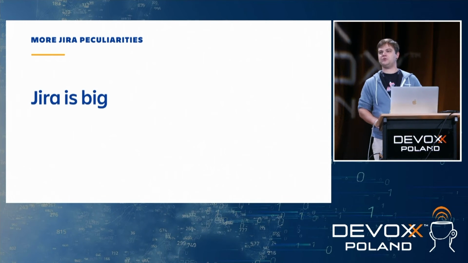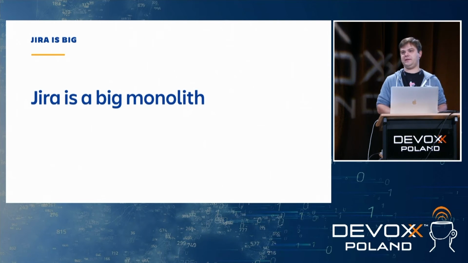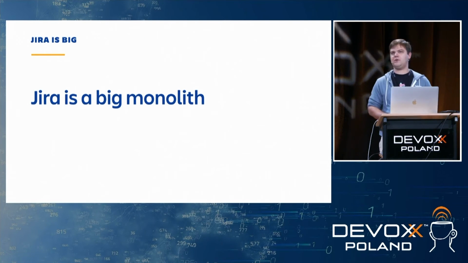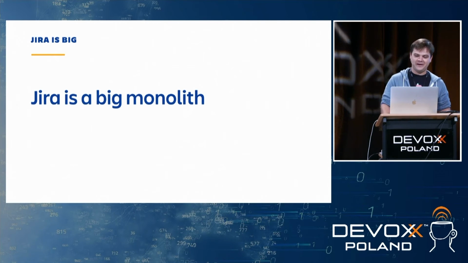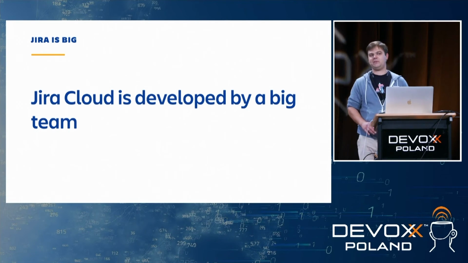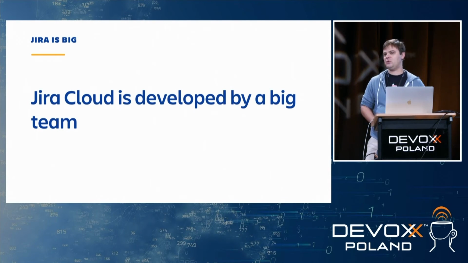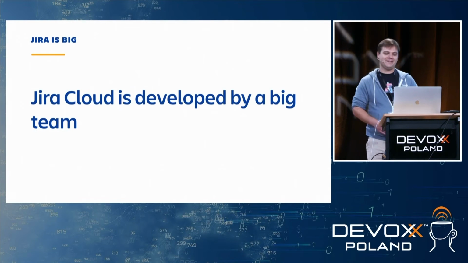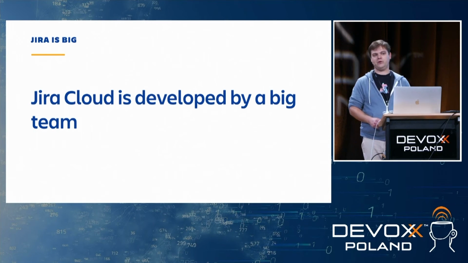And let's talk about more Jira peculiarities. Have I mentioned that before? Jira is big, which means this is a big code base. This is a big monolith. I haven't counted the number of lines of code, but it is big. I mean, there is no single person that can know about everything in Jira. Which means that Jira Cloud is developed by a big team. That's definitely not a two pizzas team. I mean, those would have to be really, really big pizzas, like, I don't know, 20 meters in diameter or something like that. I think it's a couple of hundreds of developers right now, and we're growing.